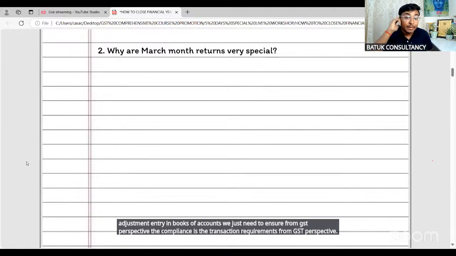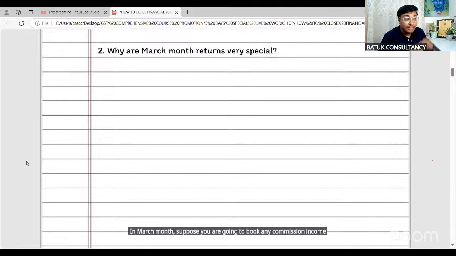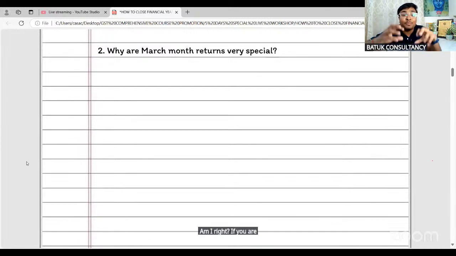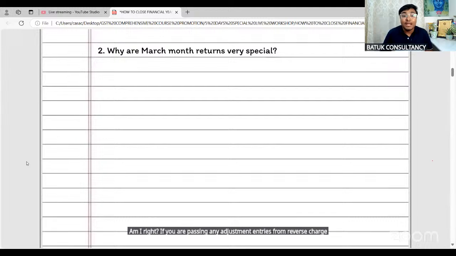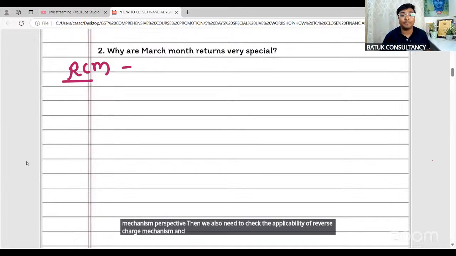In March month, suppose you are going to book any commission income for your client, then you need to suggest to your client that, sir, on this commission income, GST will be liable. Am I right? If you are passing any adjustment entries from a reverse charge mechanism perspective, then we also need to check the applicability of reverse charge mechanism and related adjustment entries.